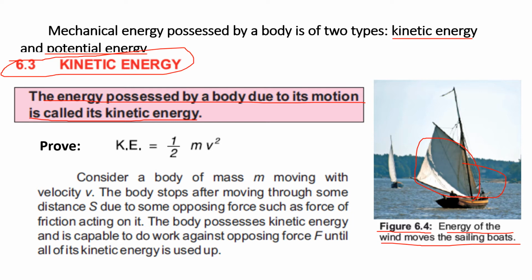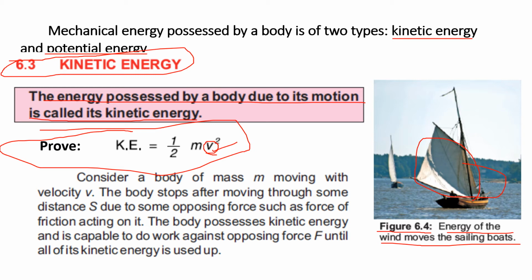So our main topic is that we have to prove the kinetic energy is equal to half mv squared. Wherever you see the parameter v, which is velocity, it deals with motion. So kinetic energy is basically about motion, right? This parameter is also showing us that we are dealing with motion. So this is the formula for kinetic energy, and we will prove this formula in this lecture.